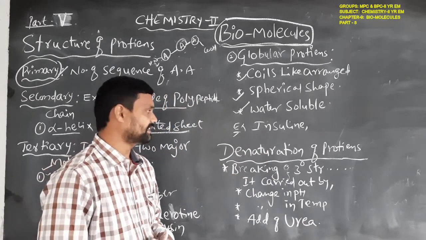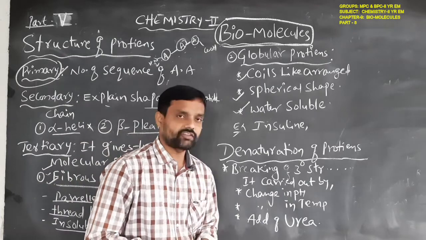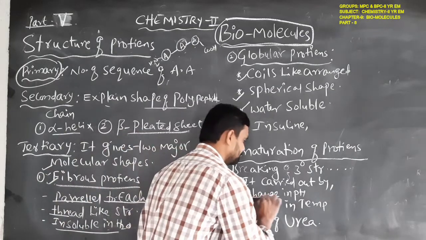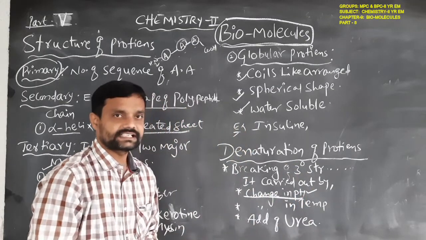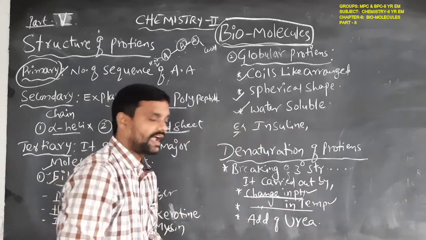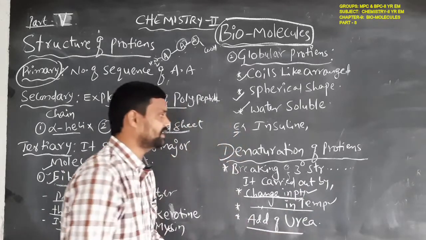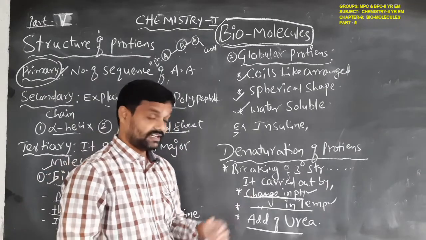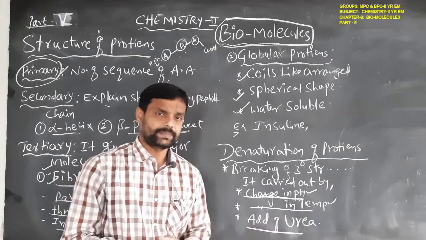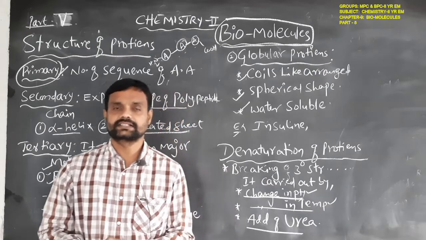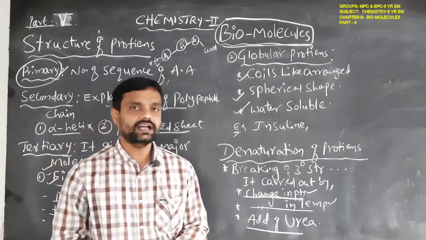And how will denaturation of proteins occur? By a change in the pH of the protein, a change in the temperature, and also when we add urea to the protein, denaturation will occur. So it can be carried out by changing the pH, changing the temperature, and adding urea. So this is the meaning of denaturation of protein.